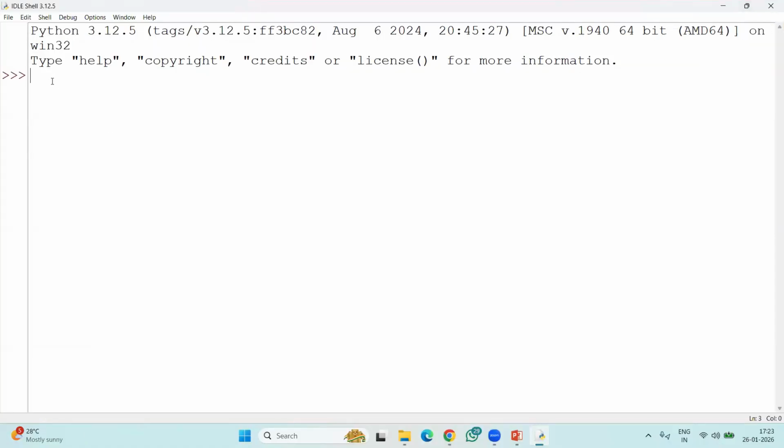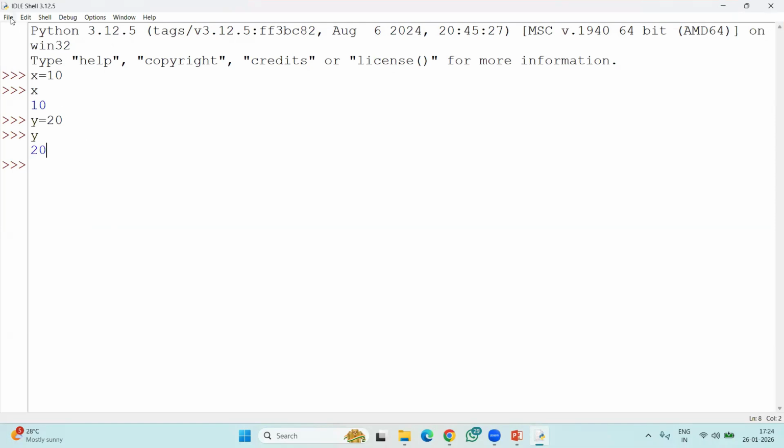This is also called the Python shell, the second way of opening the Python shell. Here also we can type Python instructions and they execute just like interactive mode.